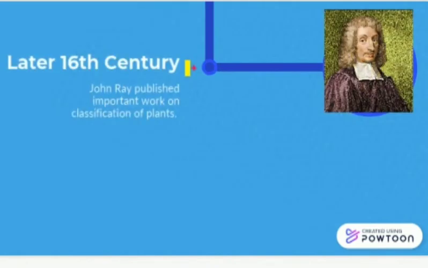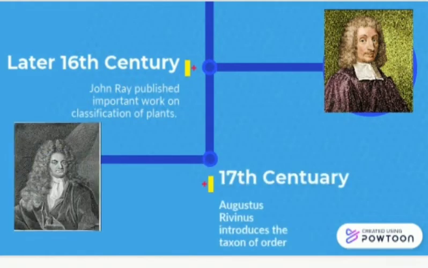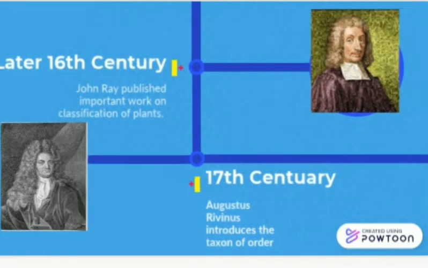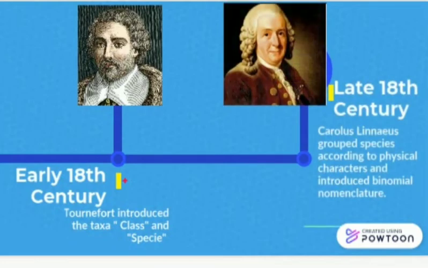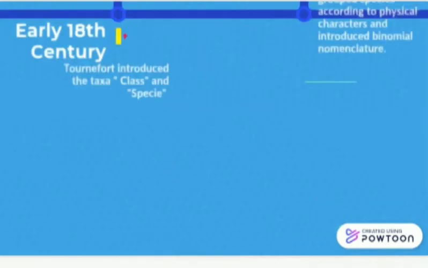Then, in the late 16th century, John Ray published his important work on the classification of plants. And in the 17th century, Augustus Rivinus introduced the taxon of order of the taxonomic hierarchy. Then in the early 18th century, Tournefort introduced the taxa class and genus of the taxonomic hierarchy. And then in the late 18th century, Carolus Linnaeus grouped species according to physical characteristics and introduced binomial nomenclature.